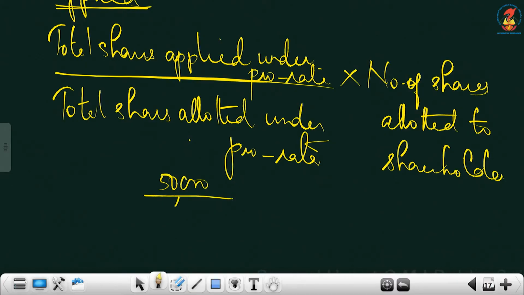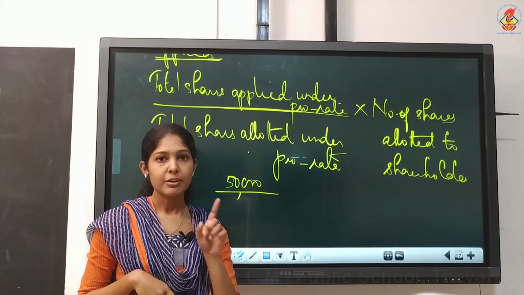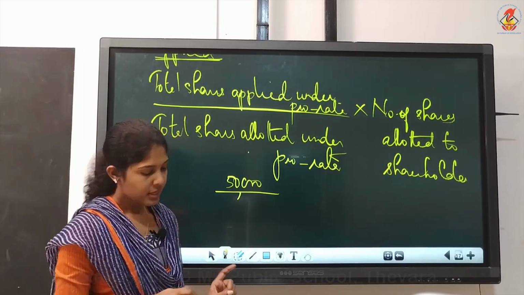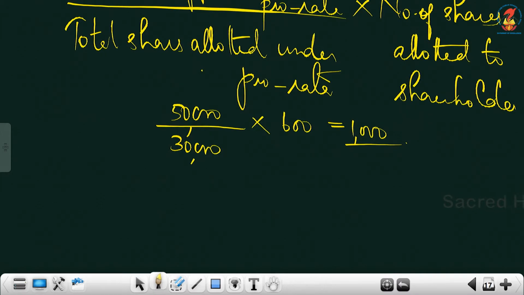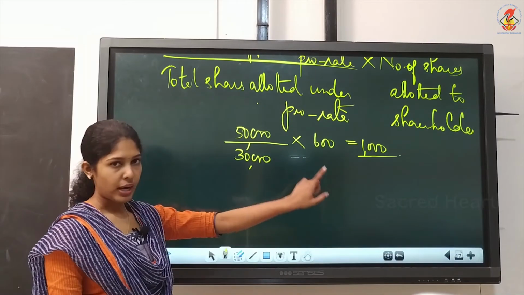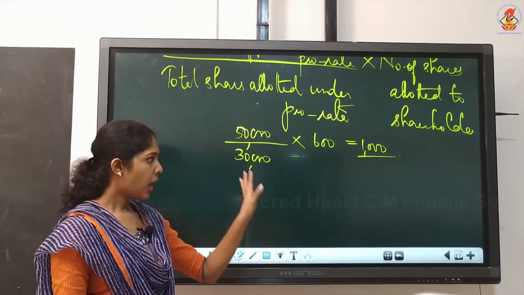That's why we are writing under prorata. Under prorata, they applied only 50 in category A. Then allotted total is 30 in category A into what we allotted to Neeraj is only 600, right? Yes, only 600. So the calculation and the amount will be, you compute the figure, it is 1000. So number of shares applied by Neeraj is 1000, but we gave him only 600. That is called prorata.